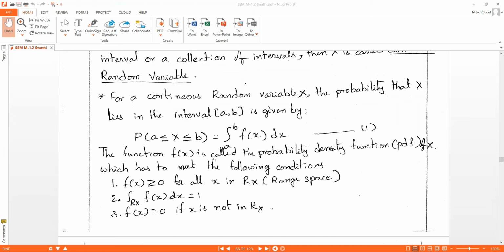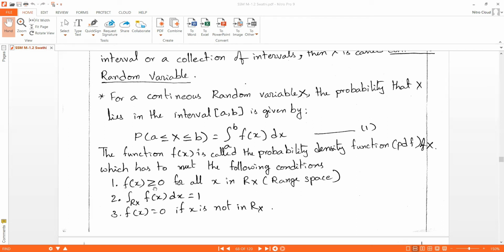Next, the function f(x) is called the probability density function, PDF, of X. It should meet the following condition: the probability that X is in the range a ≤ X ≤ b, the X value should be within the range of a and b, is equal to the integration from a to b of f(x) dx. These are the given conditions.